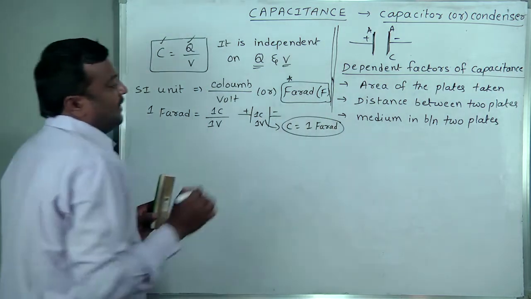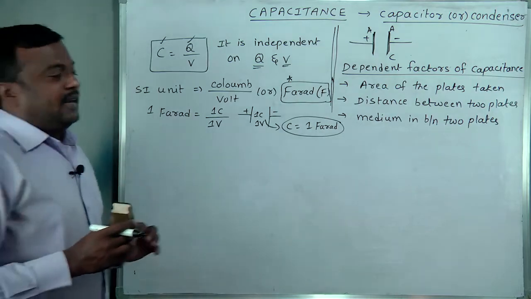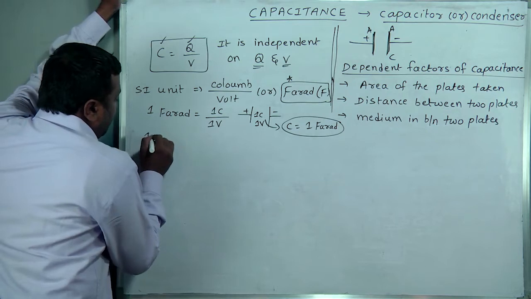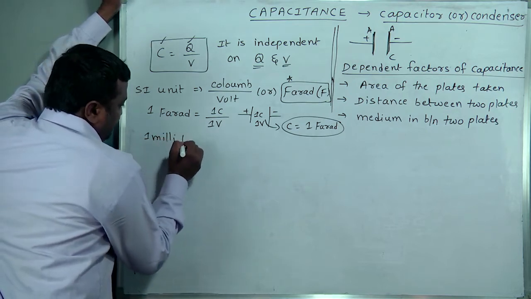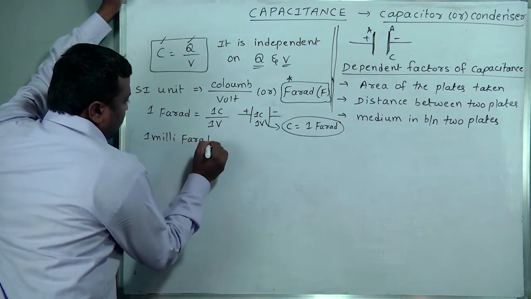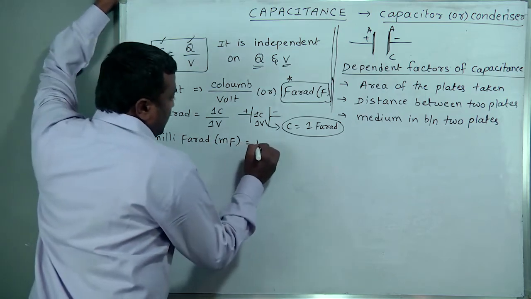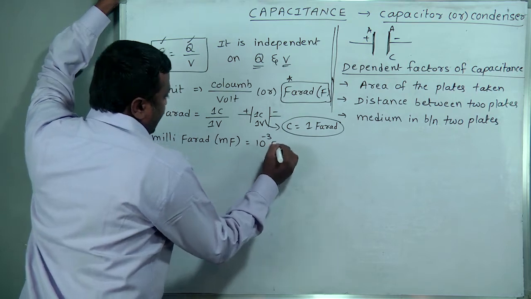But practically, farads are not directly available. They are available in the form of millifarads and so on. Remember these, as we will use them directly in solving problems. 1 millifarad is 10 to the power minus 3 farad.